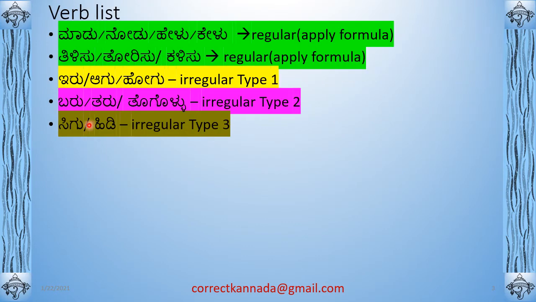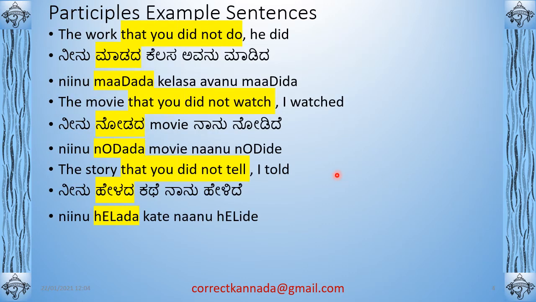Again the verb list, where 7 of them are regular verbs and 8 of them are irregular verbs. And this is negative relative participle. There is nothing like irregular. All of them are regular. Only for past tense, you will have irregular verbs. Present, negative, future will all be regular. The work that you did not do, he did.